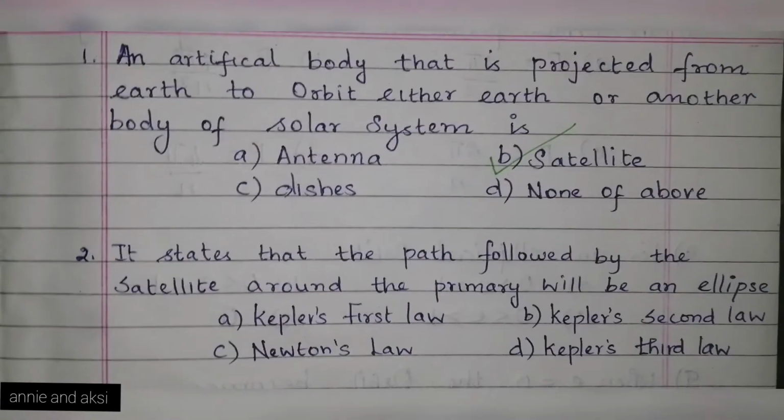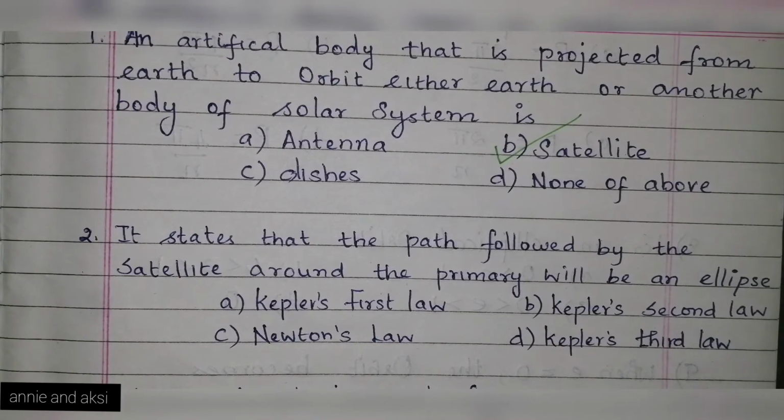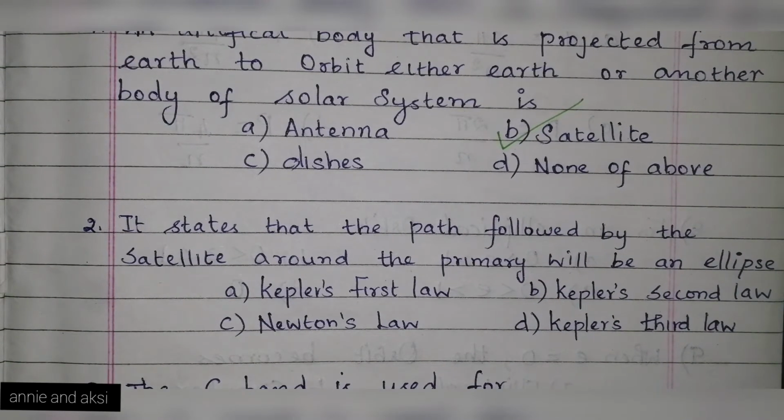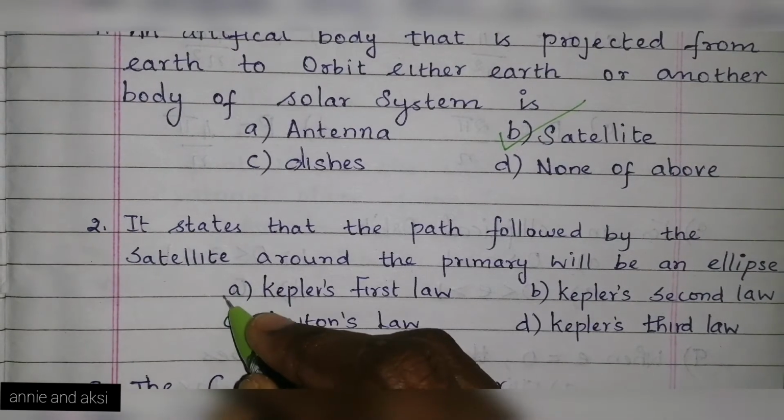The next question is, it states that the path followed by the satellite around the primary will be an ellipse. Which law states this statement? Options are Kepler's first law, Kepler's second law, Newton's law, and Kepler's third law. The answer is Kepler's first law.